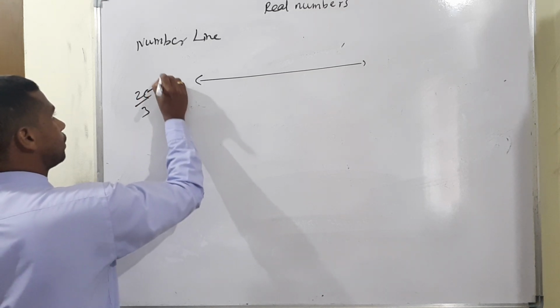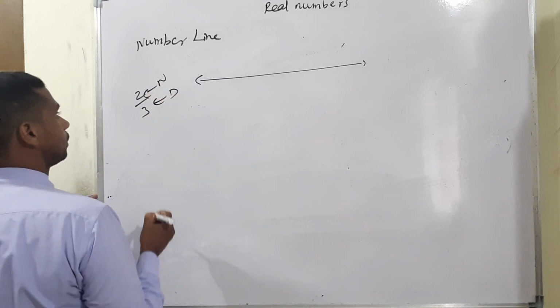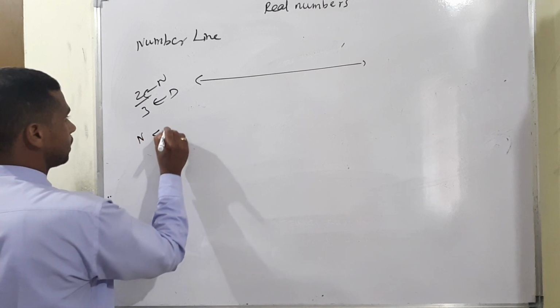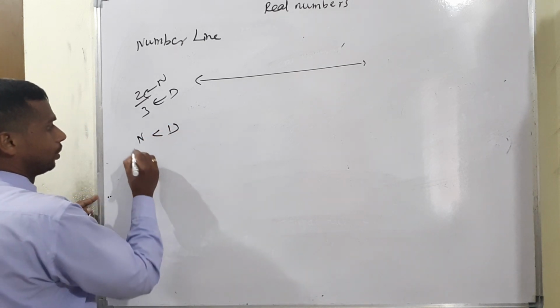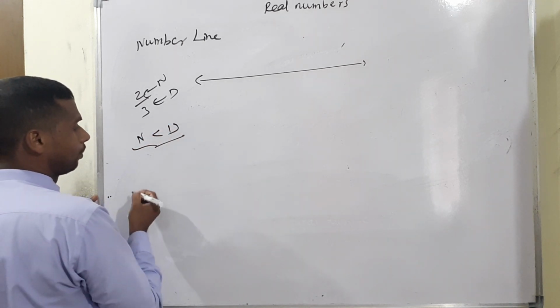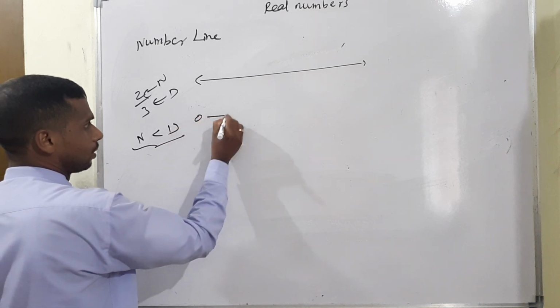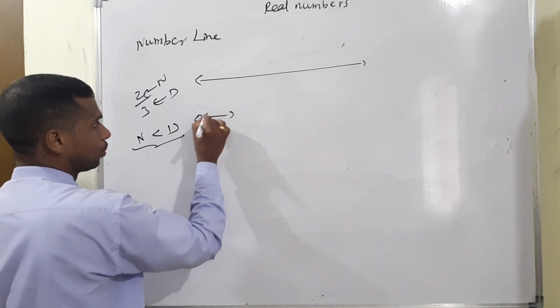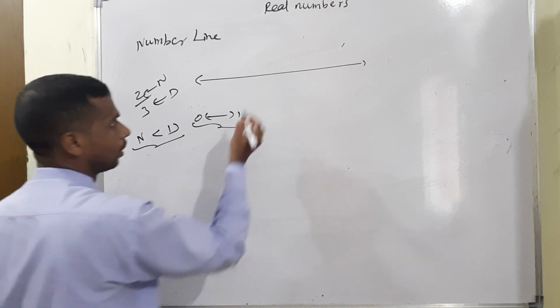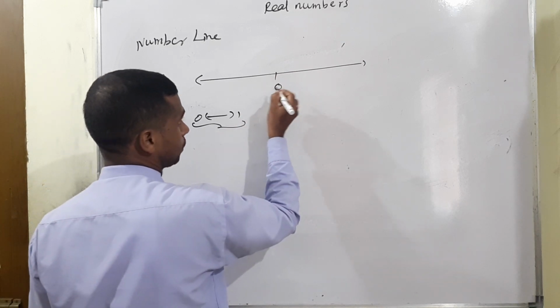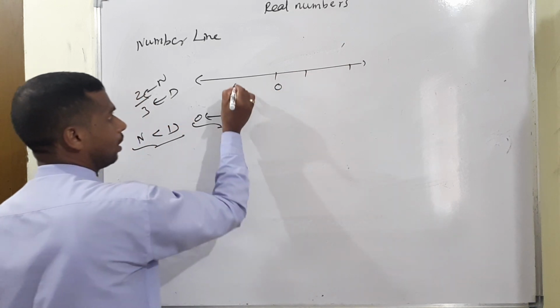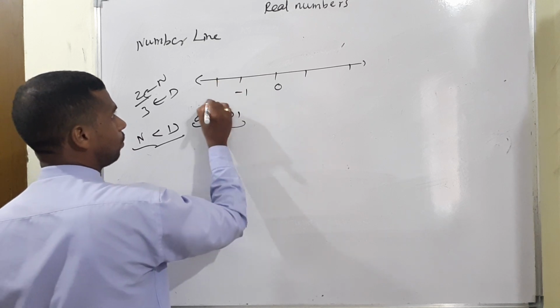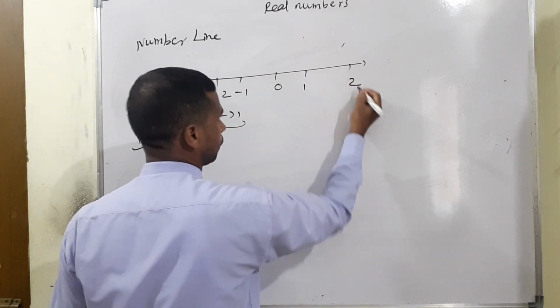Here 2 is the numerator and 3 is the denominator. Therefore we can say the numerator is less than the denominator. In this case, when the numerator is less than the denominator, the value is definitely in between 0 and 1 only. For example, with 0 at the center, positive 1, 2 on one side and negative 1, negative 2 on the other.